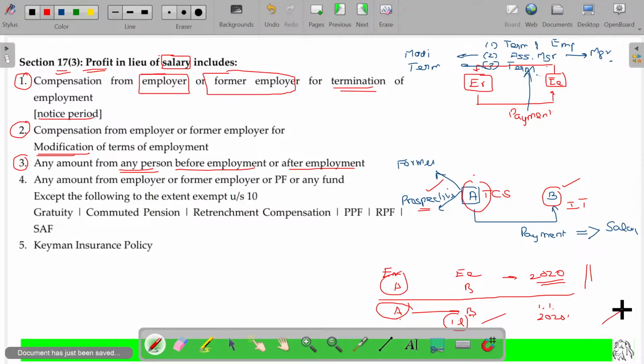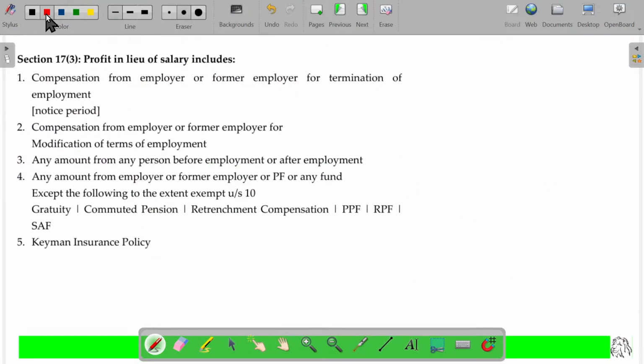After retirement, the second case. In appreciation of his better performance during his tenure of service, after some years, probably retirement later or resignation later, a few years later, the employer offered him some money. Any amount offered by the employer will be considered as his revenue, salary only. Is that clear? Hope now you'll be able to understand. These are the three cases.